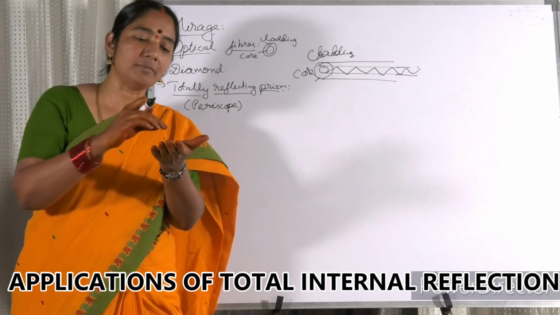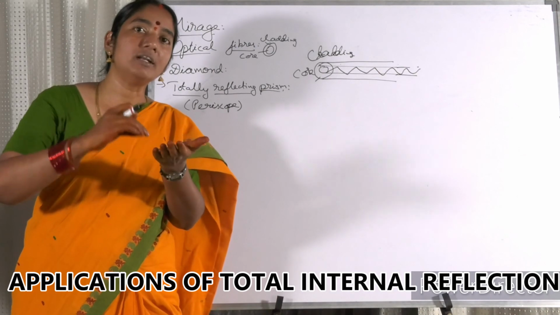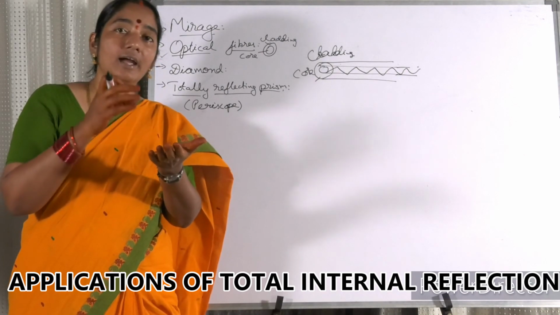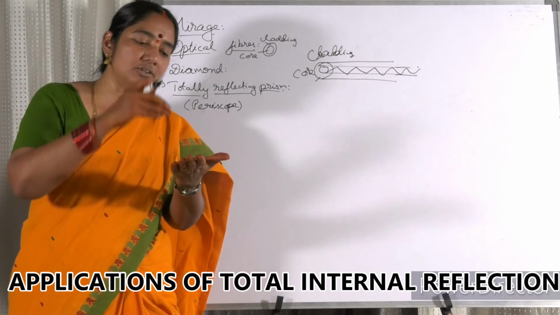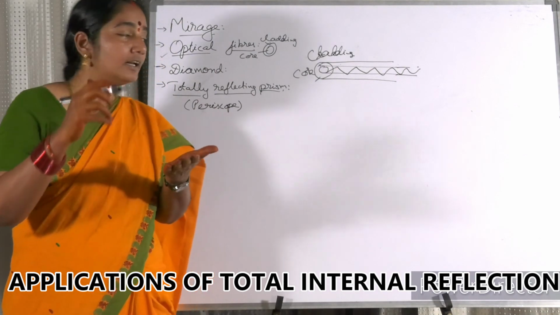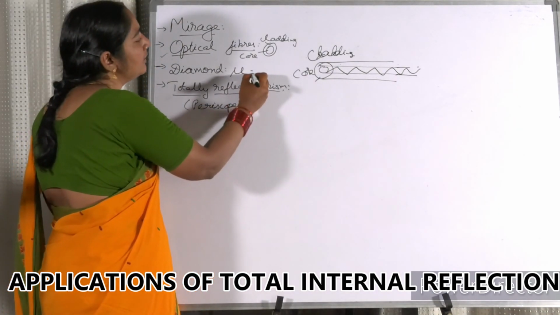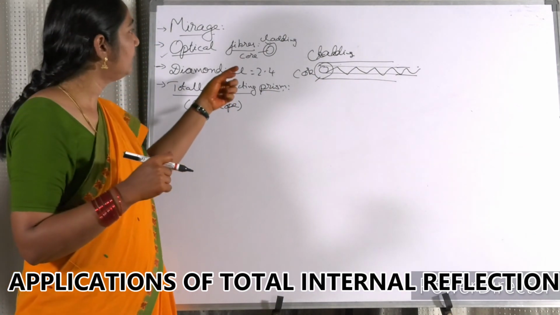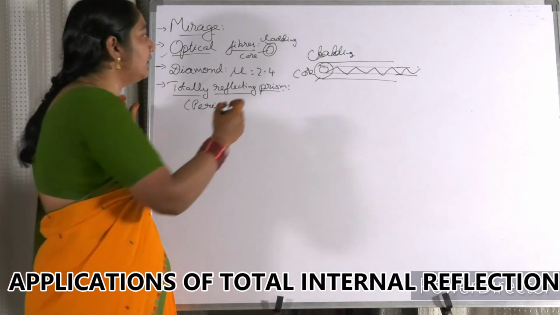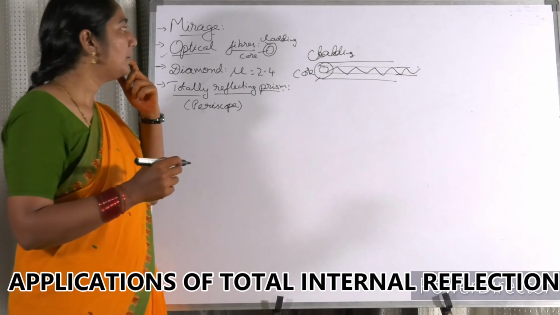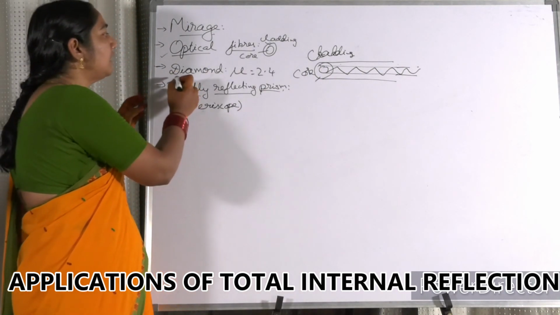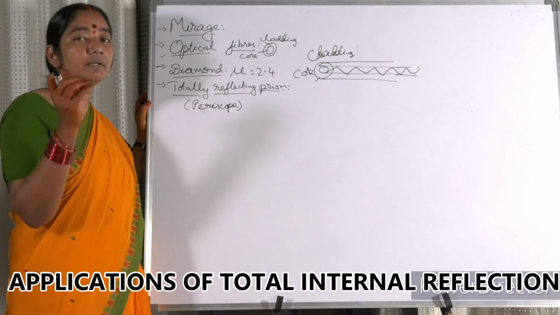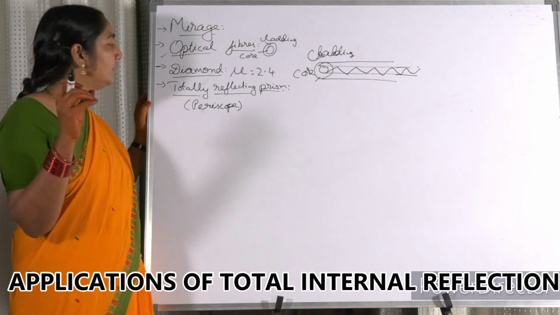Once the light ray enters the diamond, it gets multiple reflections before it emits out. As a result, it is brilliant to see, glittering, and when you keep a diamond on your hand, you cannot see the other side. It's not transparent. The refractive index is very high for a diamond, nearly about 2.4. That indicates that the density is very high. Diamond is used in special cases, but the glittering of diamond is due to the total internal reflection.